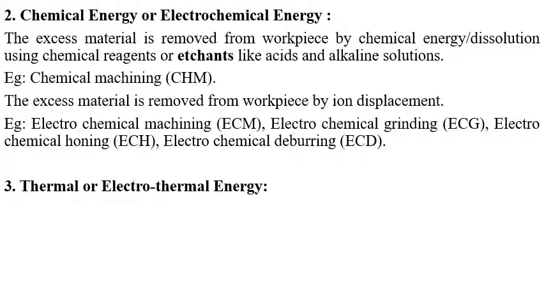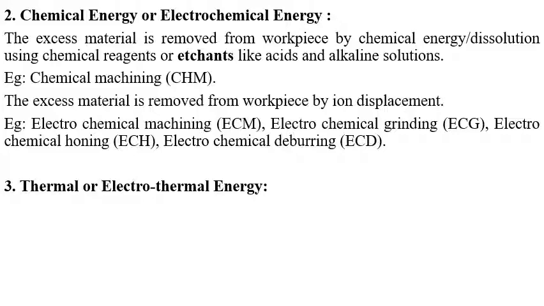In this process, there is no tool wear, no residual stresses, no thermal damage to the workpiece material, and no burrs on the machined edges.